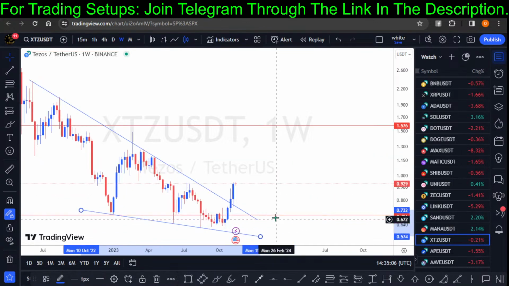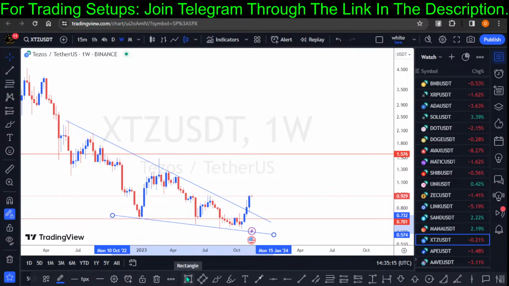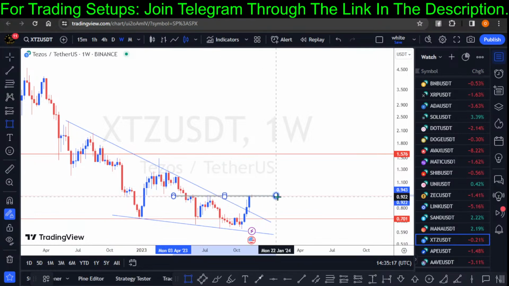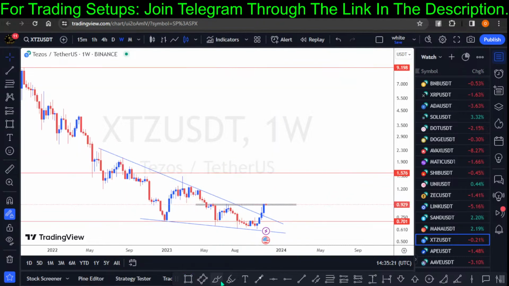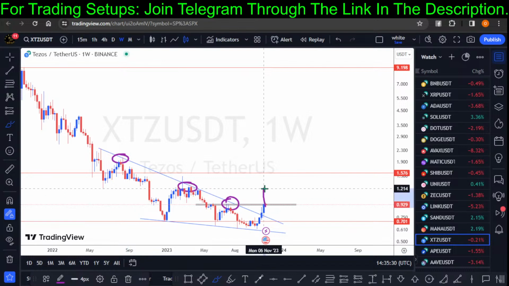So if you want to make an entry based on what we have right here, I think you should accumulate just a small portion of Tezos, right? So I'll be looking out to see if price can break out of this low swing. We have a low swing right here, a low high swing right here, and another low high swing right here. So let's see if price can make a breakout, a retest for continuation.